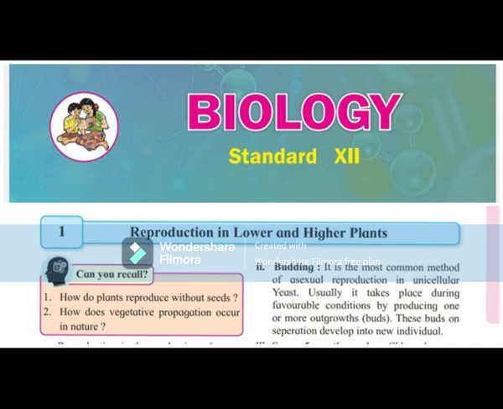The 3 nuclei towards the micropylar end constitute the egg apparatus. It consists of a large central haploid egg cell and two supporting haploid synergid cells. Synergids show hair-like projections called filiform apparatus, which guide the pollen tube towards the egg. Antipodal cells are a group of 3 cells present at the chalazal end.